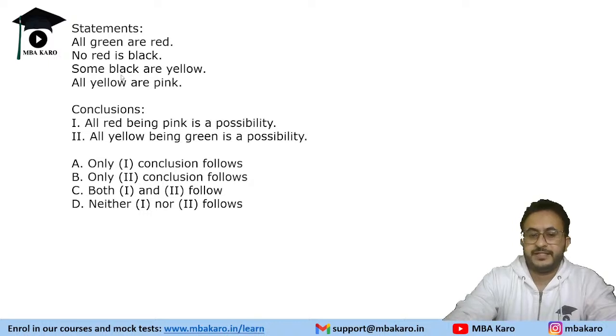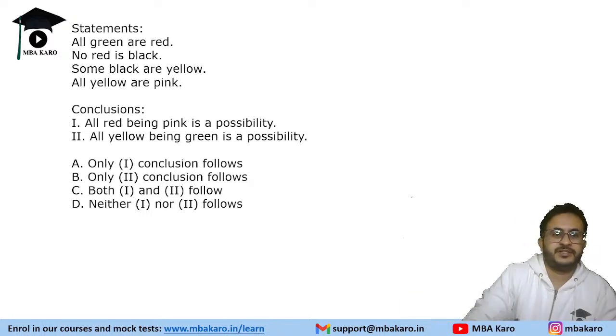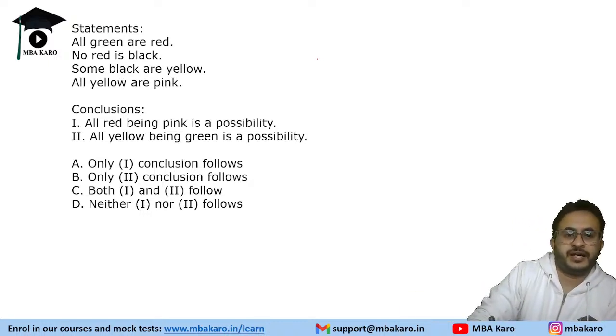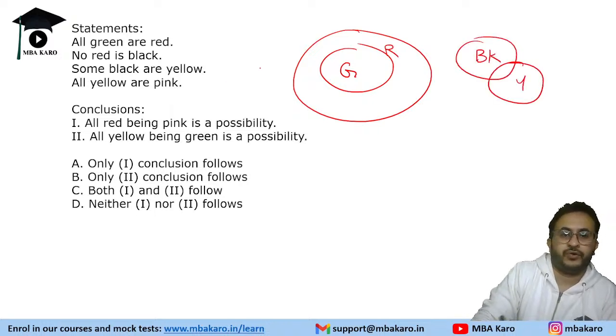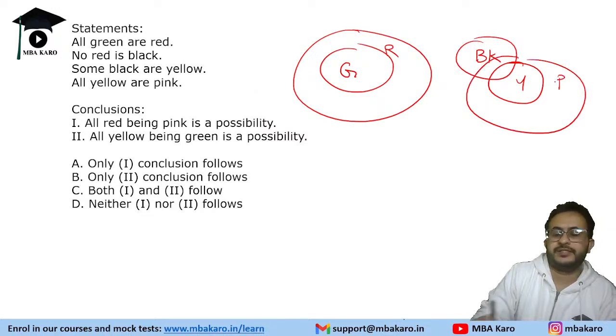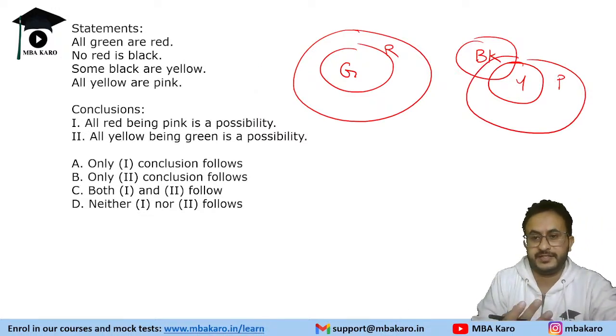So let's see this. This must be an easy one. Syllogisms are generally easy. All green are red, and no red is black. So black is a separate one. Some black are yellow and all yellow are pink. So this is the generic statement that is given to us.